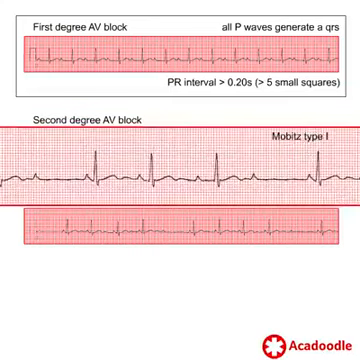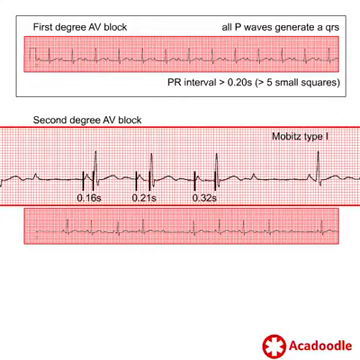Second degree AV block is characterized by some P waves intermittently failing to conduct to the ventricles. Mobitz type 1 second degree AV block is identified by progressive prolongation of the PR interval in the group of complexes before the non-conducted P wave. In this Wenckebach phenomenon, the longest PR interval on the rhythm strip is immediately before the non-conducted P wave, while the shortest follows immediately after.